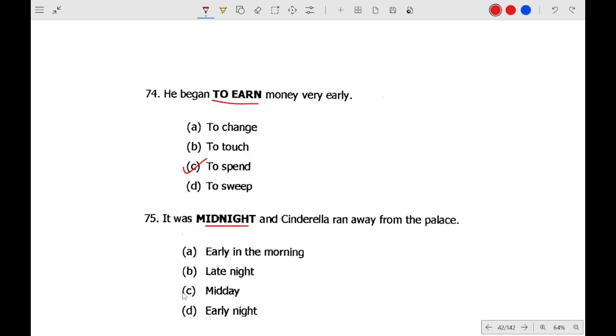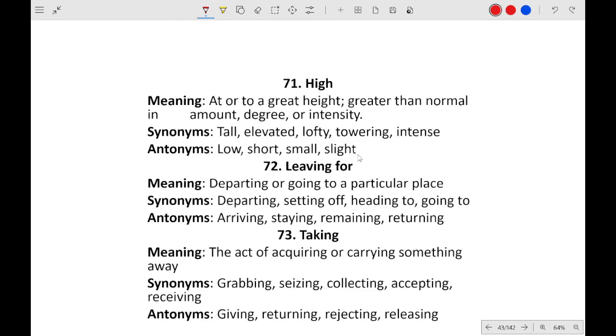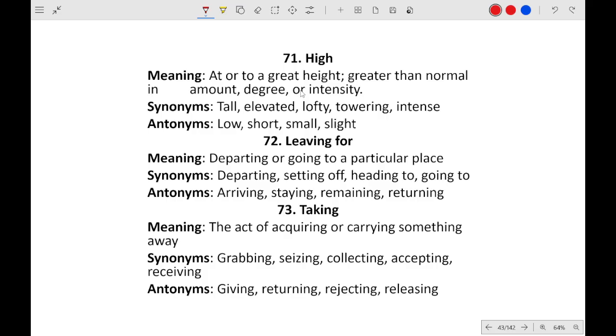Midnight is midday. These are the opposite words, and these are some of the definitions of the meaning: great height, synonyms: tall, elevated, lofty, towering, intense, low, short. Okay, you can read it by pausing the video.